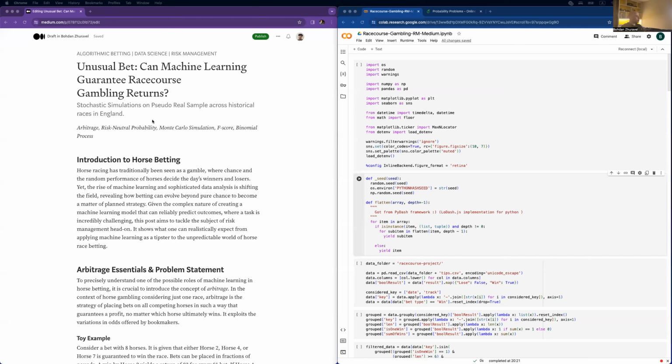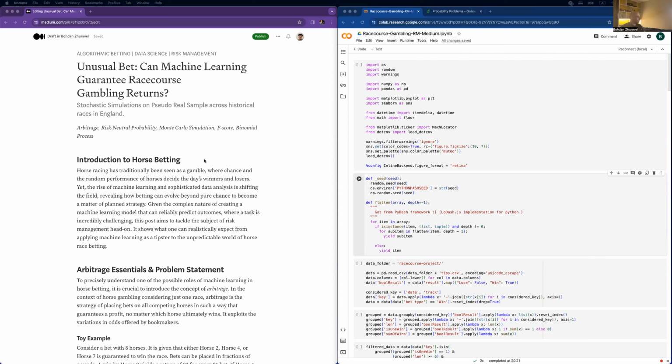I will introduce the topic using the text on the left side, and most of the time I will use the right side of the screen to show practical examples with the code base. So let's start. Horse racing has traditionally been seen as a gamble, where chance and the random performance of horses decided the day's winners and losers. I think this is pretty straightforward.